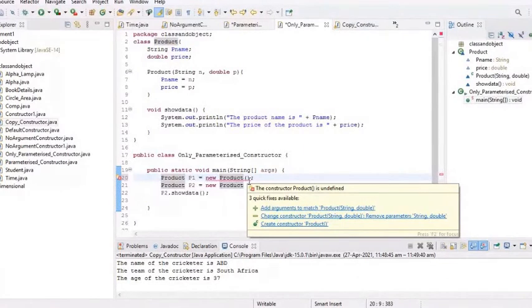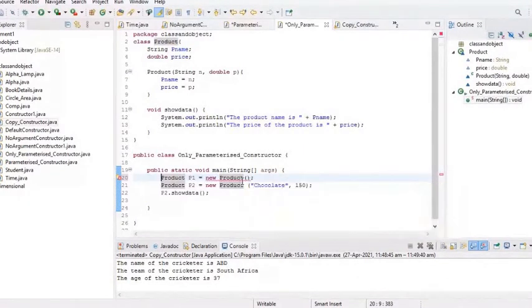Remember this very important point: if the user has given any constructor, JVM does not have the power or the capability to call the default constructor. JVM found that a parameterized constructor is there, so it is not going to call the default constructor. That's why it is going to show the error.